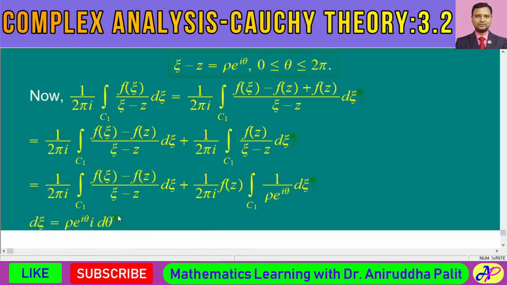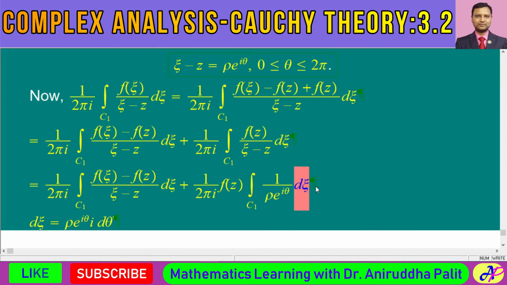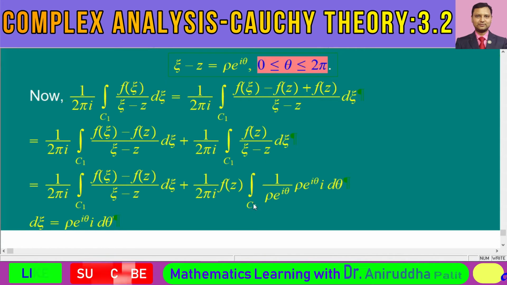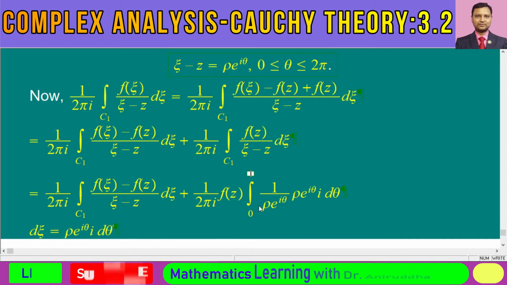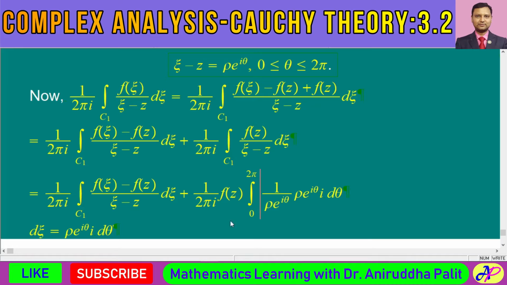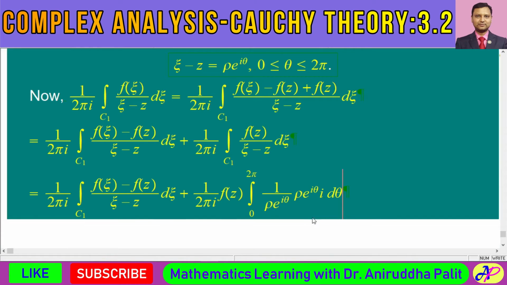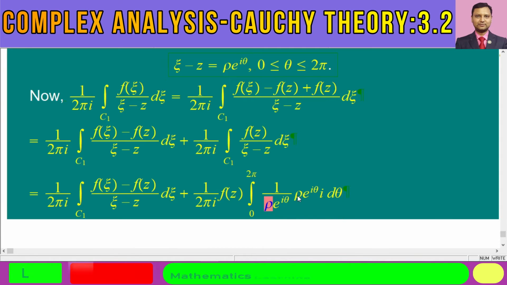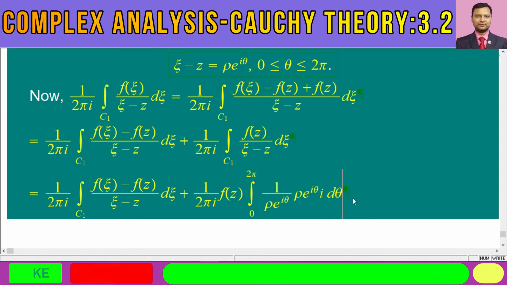So in place of this d chi, let me put this expression. So now the integral is converted as an integral on this parameter theta, and what is the range of this parameter theta? 0 to twice pi. So now the integral should be written as 0 to twice pi. Now you can check over here, you see, this rho and this rho will get cancelled. This e to the power of i theta and e to the power of i theta will get cancelled.